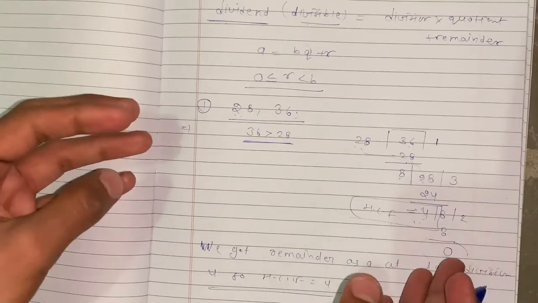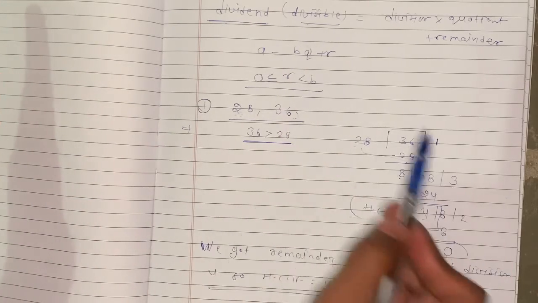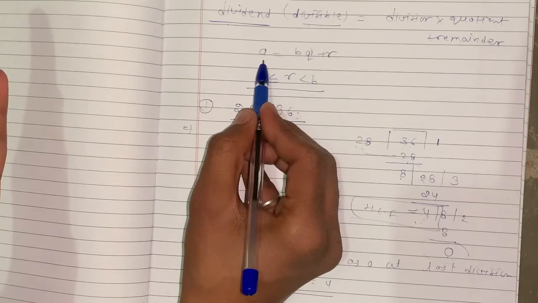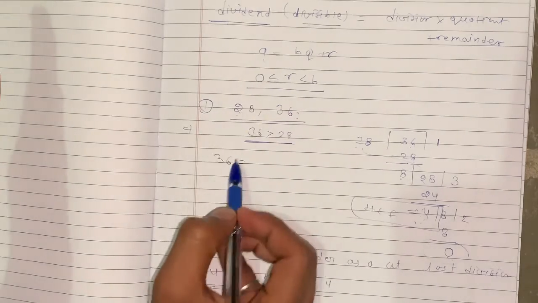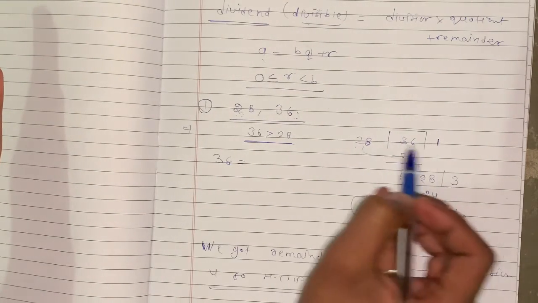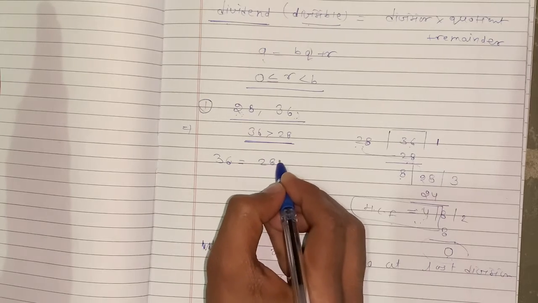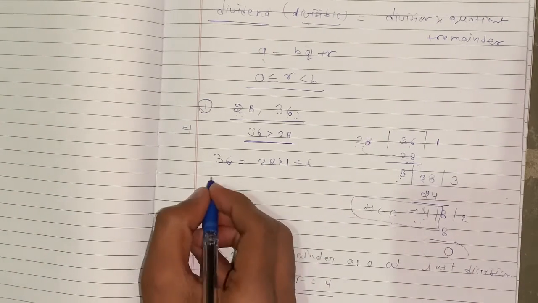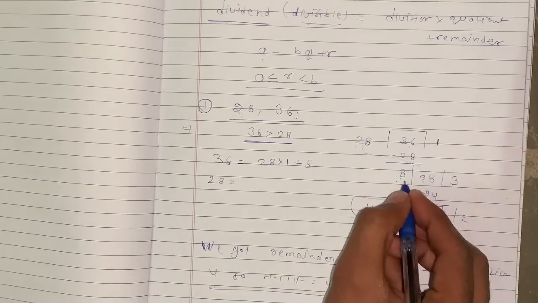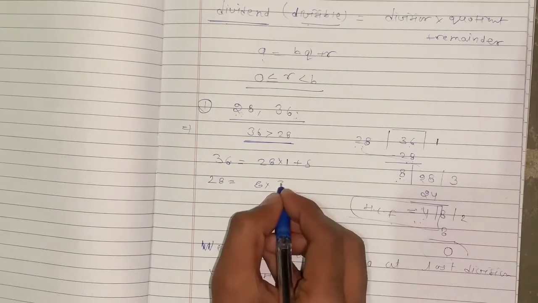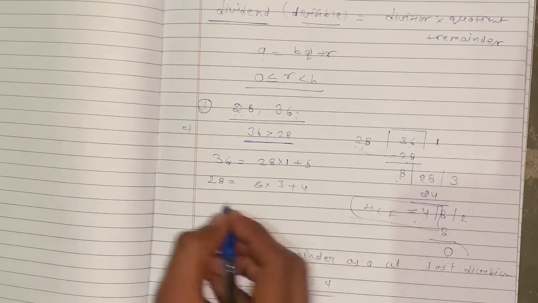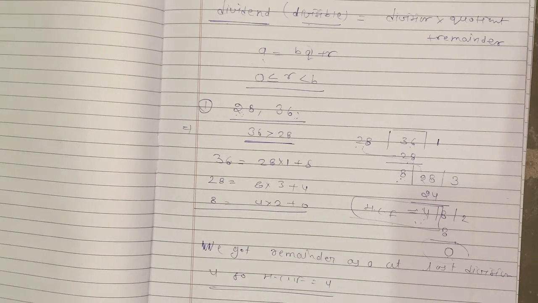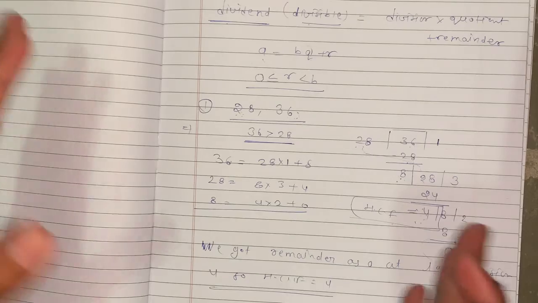Now you should write all the steps in the form A equals BQ plus R. Then you can write 36 equals, by the rule A equals BQ plus R, B is 28 into Q is 1 plus R is 8. Now 28 equals 8 into 3 plus 4. Now 8 equals 4 into 2 plus 0. Have you understood this method?